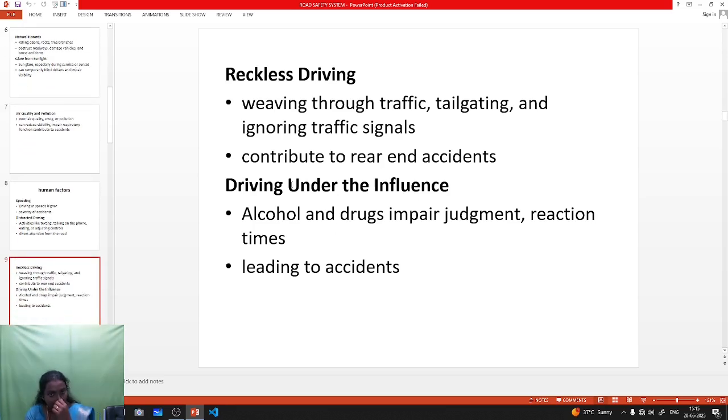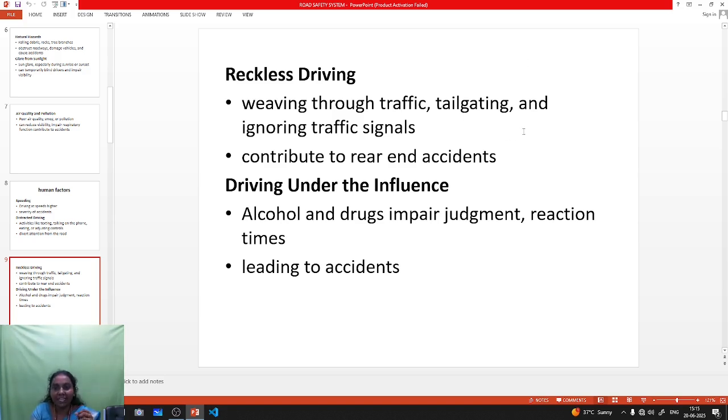Next one is reckless driving. Reckless driving means the driver drives wildly, weaving through the traffic, where there is a very small gap between one vehicle and another vehicle. The driver tries to escape through the small gap, so he weaves through the traffic.